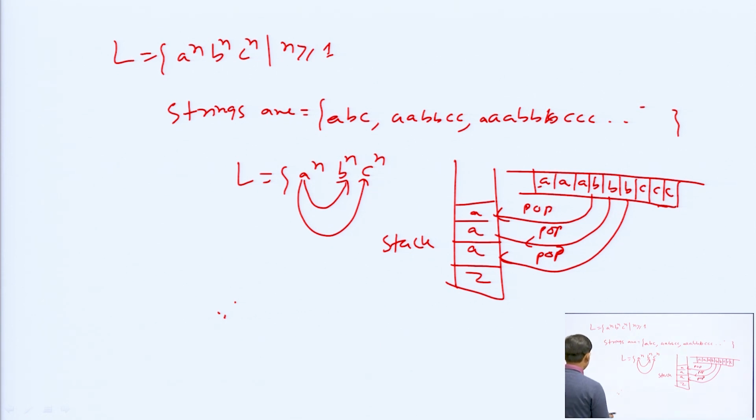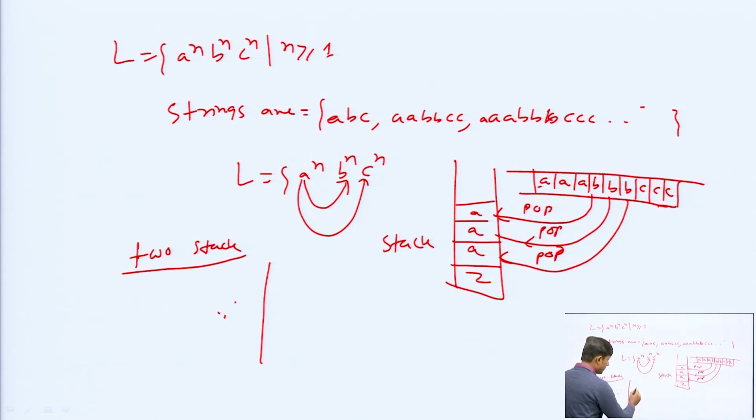For this we can have 2 stacks. If this language is given, we have to use 2 separate stacks, stack 1 and stack 2.